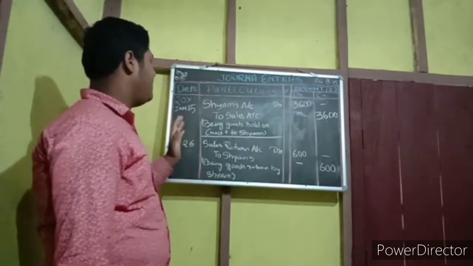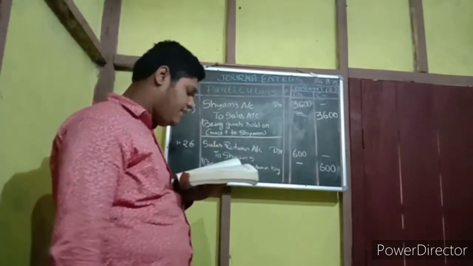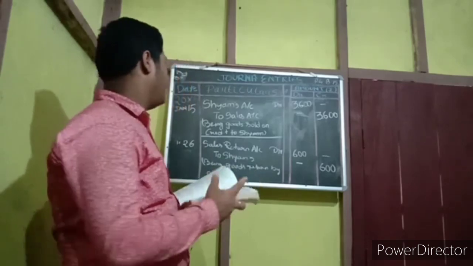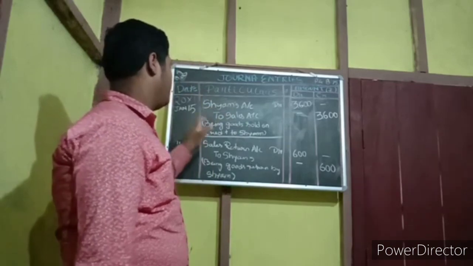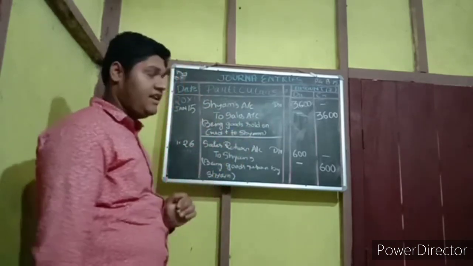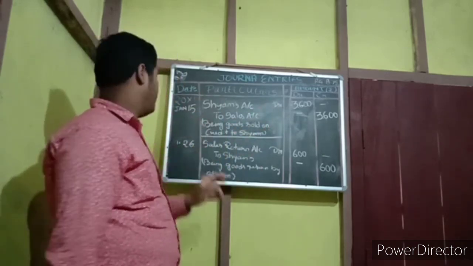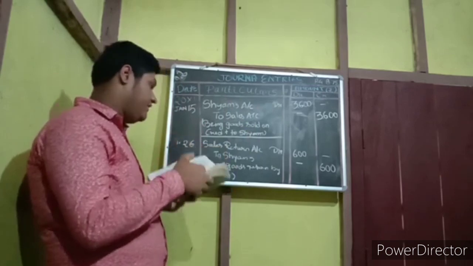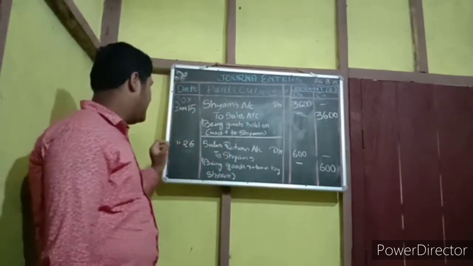Okay. The same entry before, on date 13, is written as sold goods. That means it was for cash, and now for Sham, it is for credit. So being goods sold on credit to Sham. Again I am saying the narration: being goods sold on credit to Sham. Next, date 26. Please see this nicely.